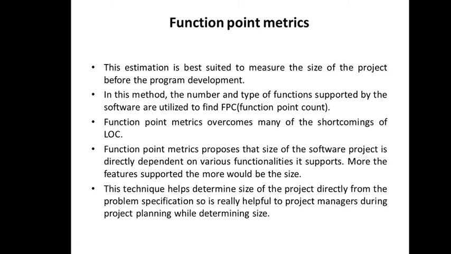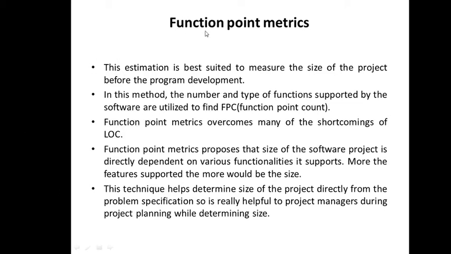So how much effort is required with respect to line of code, or with respect to function point? So that depends. These LOC and function point are actually the normalizing values, the standard values taken in denominators while making a metric.